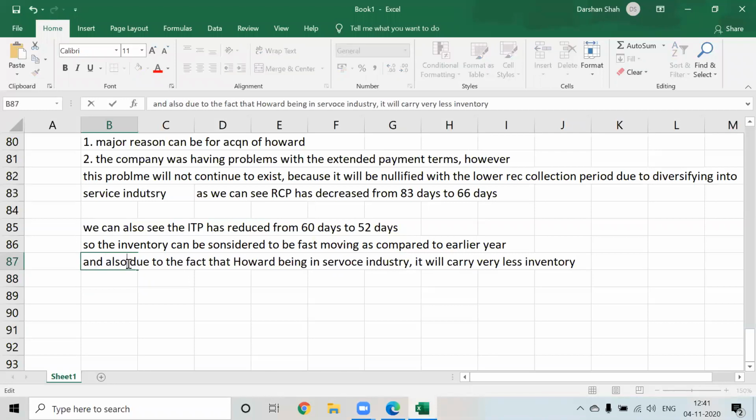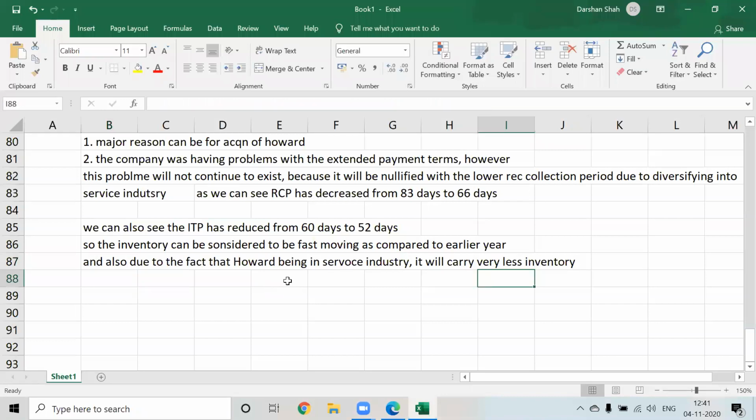Howard being in service industry, it will carry very less inventory.